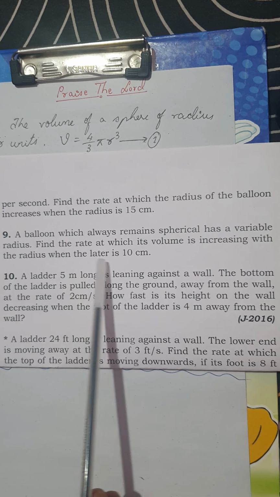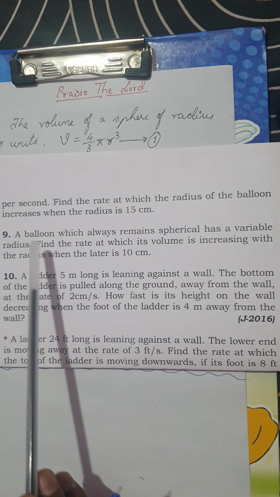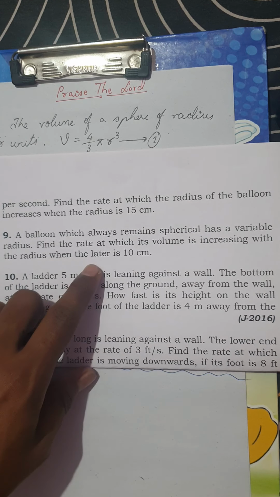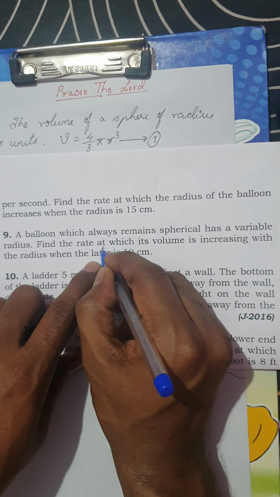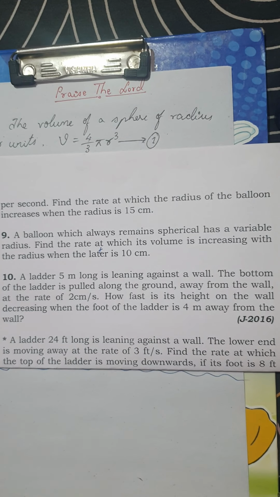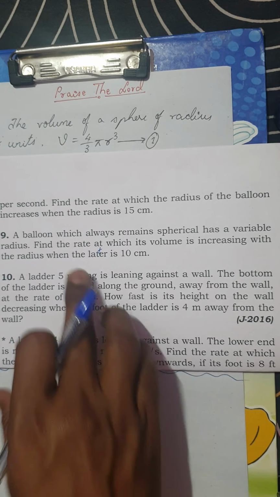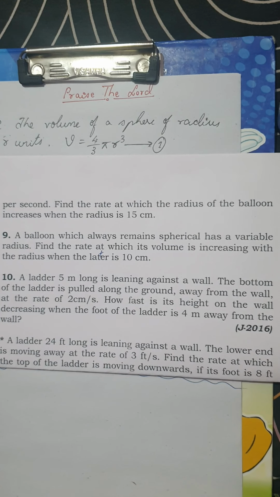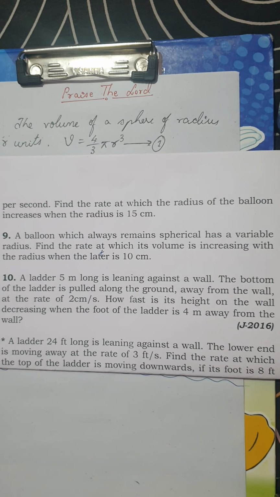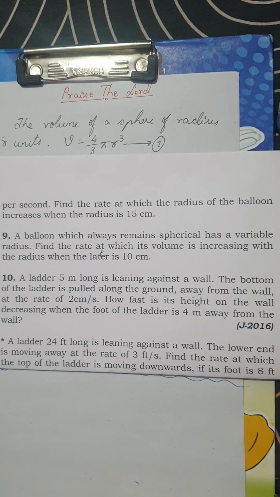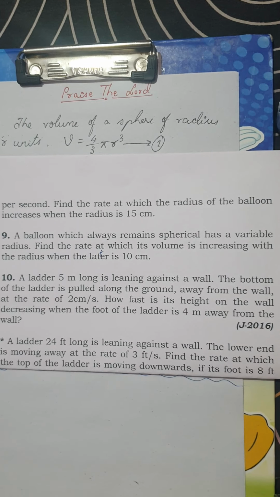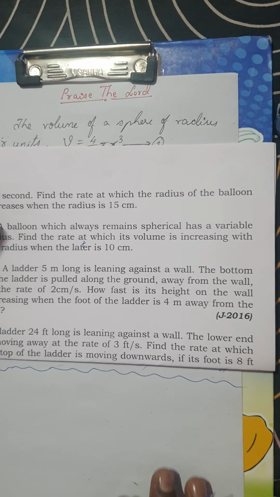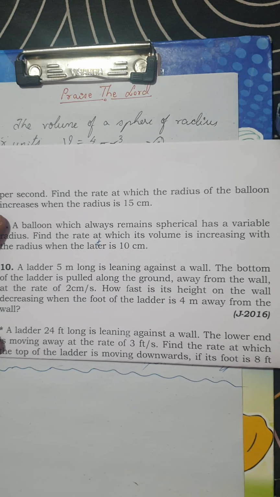Okay, now when the latter, when the radius is 10 centimeter, remember it is LATTER. When the latter is 10 centimeter, latter means radius. Former means, when we are speaking about two things, I think it's all about English, former means the previous thing, latter means what we discussed just now. So remember, we are writing the solution for it. Is it clear? The question we have already read.